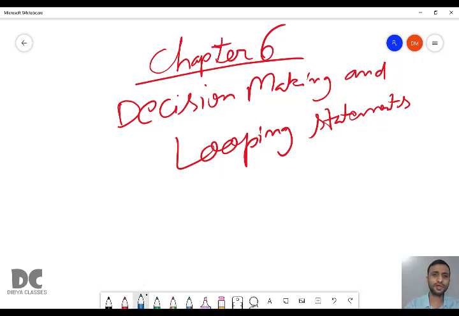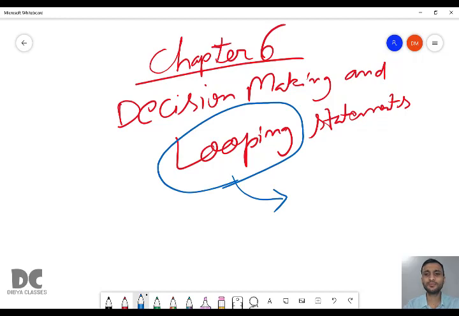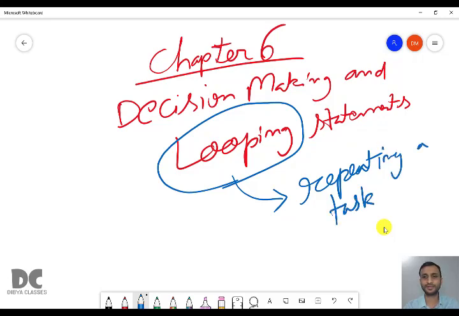So what do you mean by the word loop? Looping means nothing but repetition. To repeat a particular task is known as looping. So what do you mean by repeat? For example, every day in the morning you brush your teeth. Monday, Tuesday, Wednesday, Thursday, all the days throughout the year, your whole life, you are brushing your teeth every day. So this is called a loop. So looping means repeating a task.